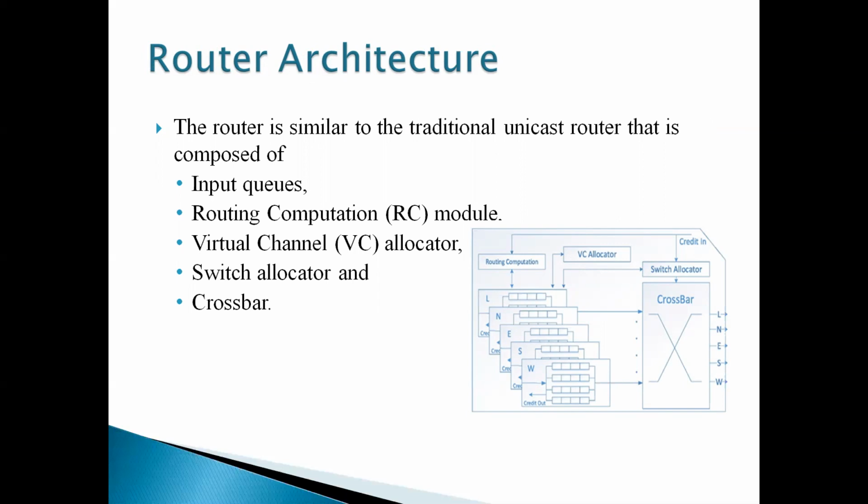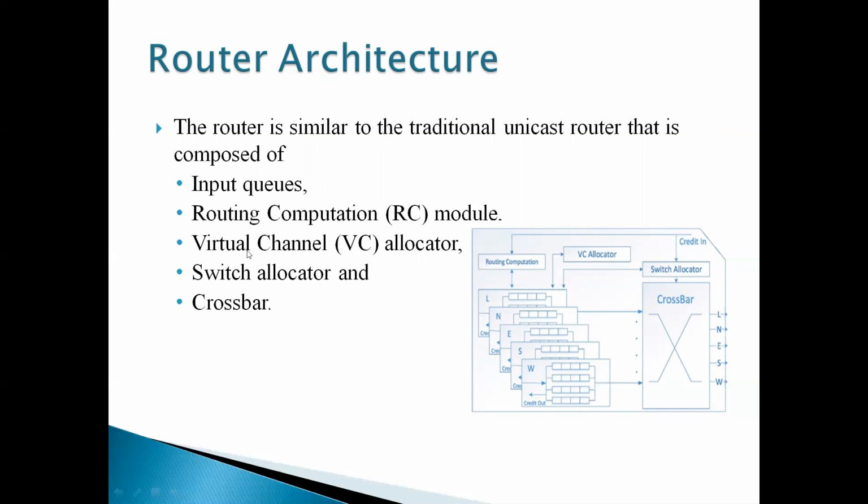What is the main difference between the traditional architecture and our architecture? As we can see in the diagram, the crediting goes both to the switch allocator and the routing computation, whereas in the traditional architecture it only gives the information to the switch allocator. So only the switch allocator decides there, whereas here the routing computation decides depending upon the traffic.